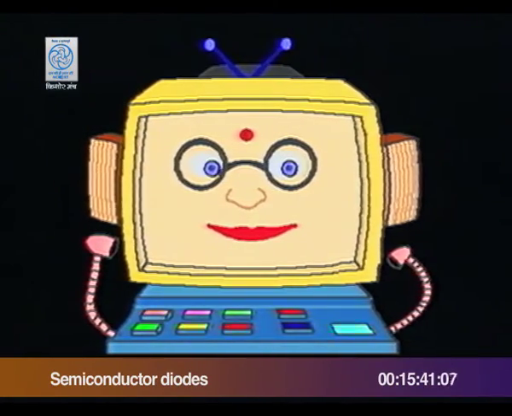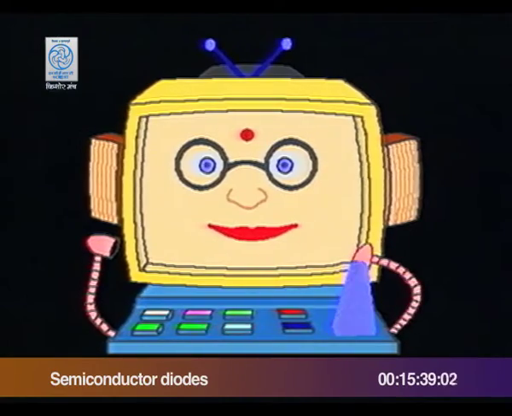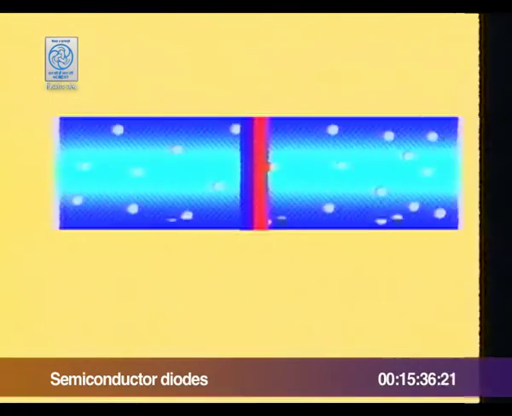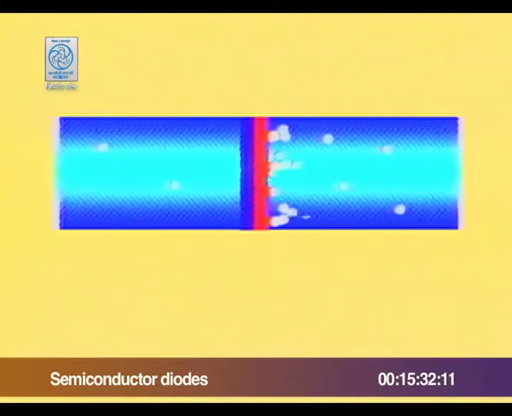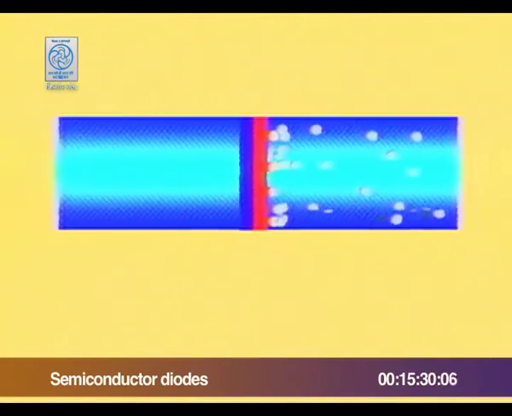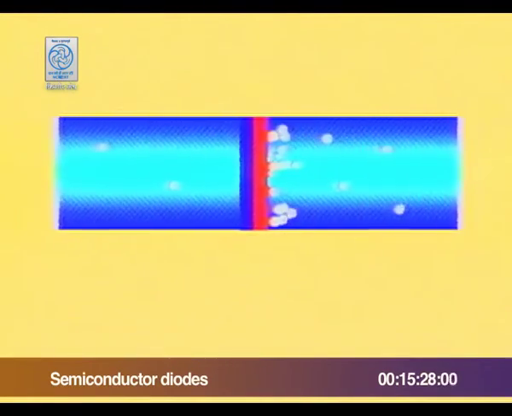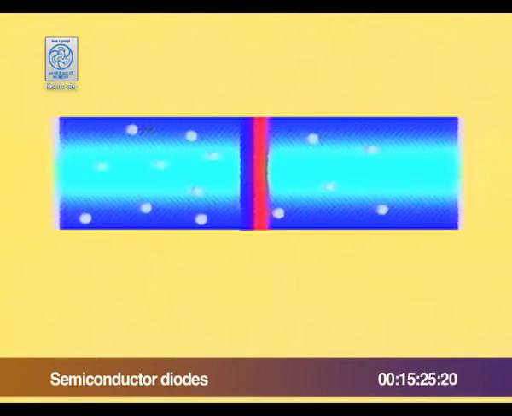How does the battery eliminator do that? By letting electrons move in one direction only. A semiconductor device called a diode allows us to do that. What is this semiconductor diode?